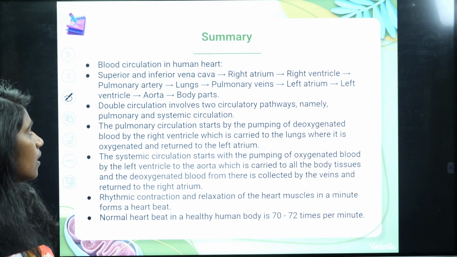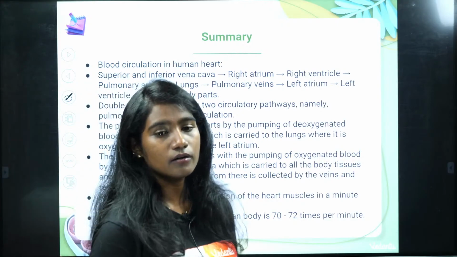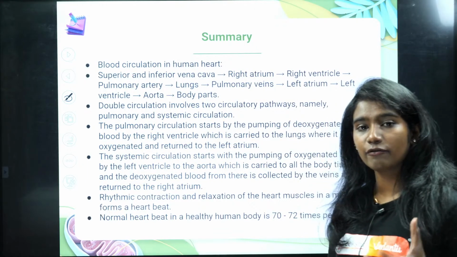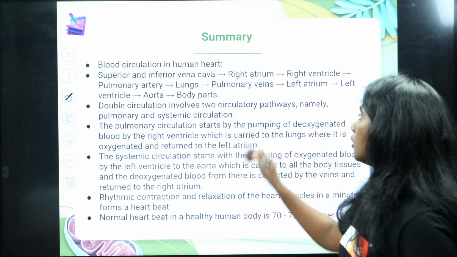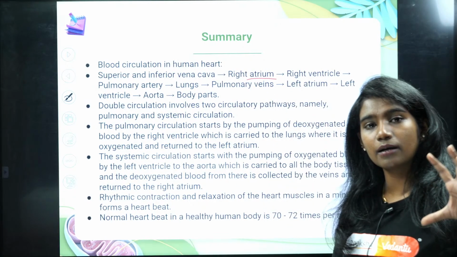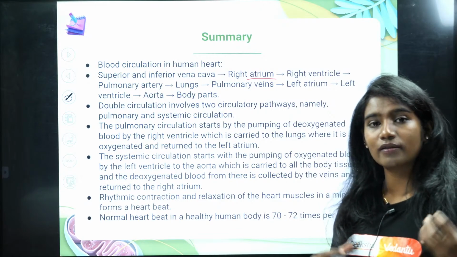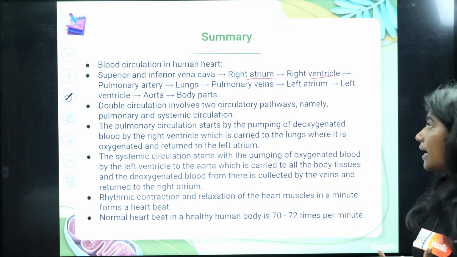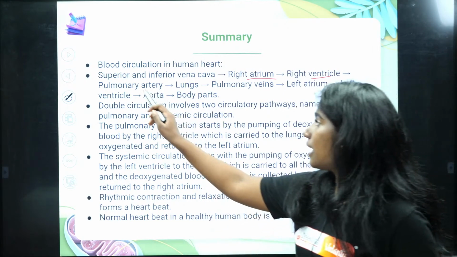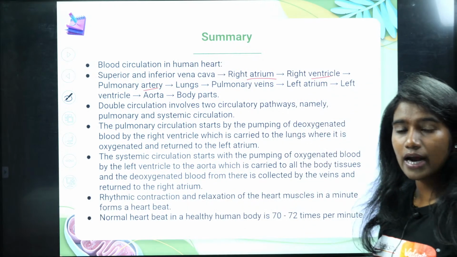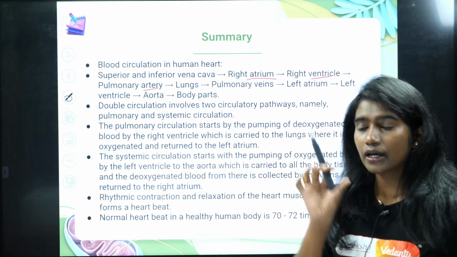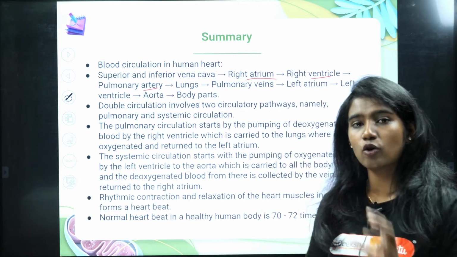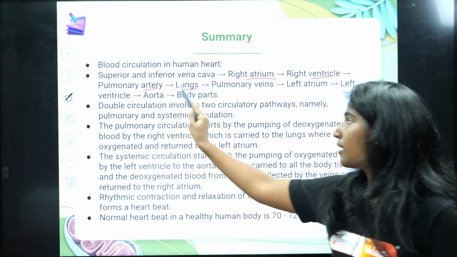Okay, so in today's session, we started with the circulation of blood, how the blood flows. We studied that first, the superior and inferior vena cava. It brings deoxygenated blood to the right atrium, and when the right atrium contracts, what happens? The tricuspid valve that is present will open and the blood will enter into the right ventricle, right? And when the right ventricle contracts, the pulmonary semilunar valve opens, and the deoxygenated blood is carried by the pulmonary artery to the lungs.